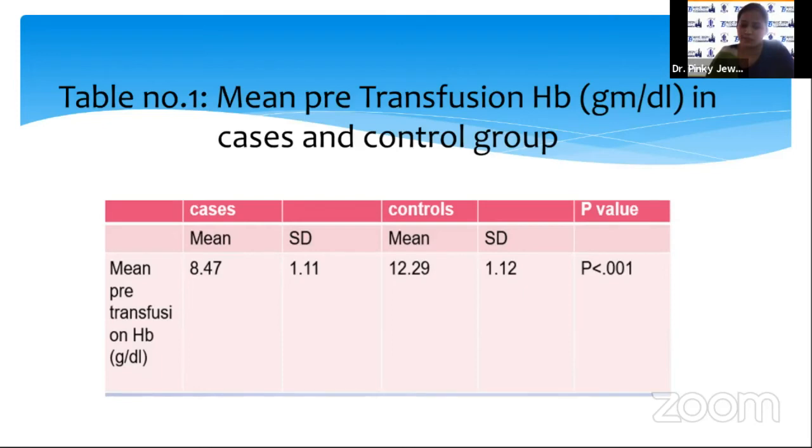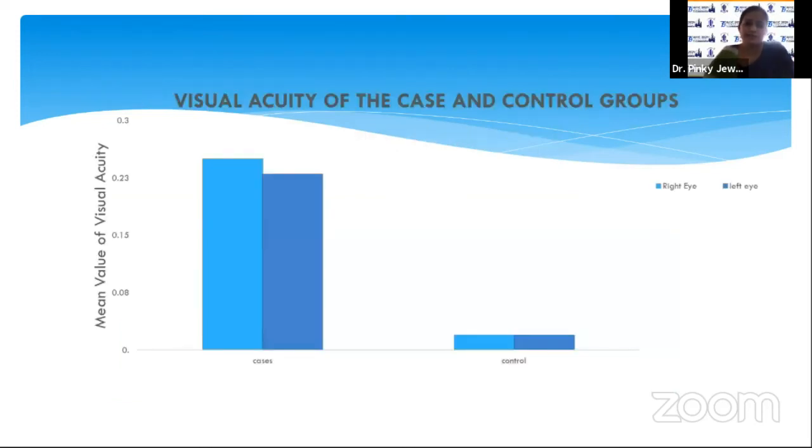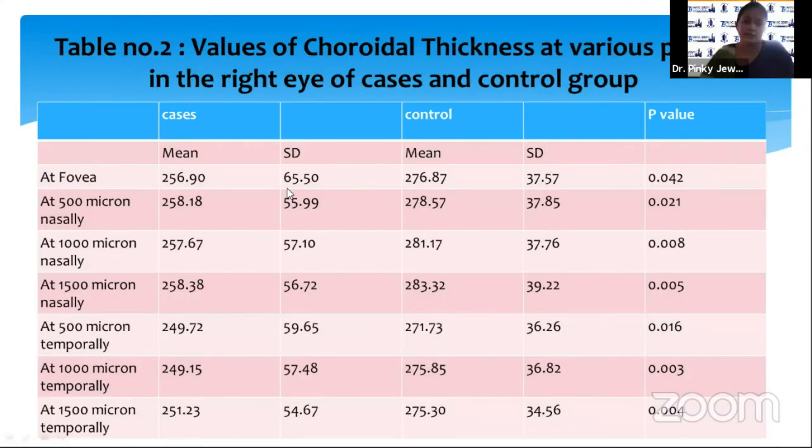This is the graph showing visual acuity of the cases and control groups. The visual acuity was 0.25 in the right eye and 0.23 in the left eye respectively in the cases group, and the visual acuity was 0.02 in both the right and left eye of the controls, and this was statistically significant. This is the table showing values of choroidal thickness at various points in the right eye of the cases and control groups. The choroid was found thinner at all 7 points in thalassemic patients than the controls, and the p-value at all points was less than 0.05, which was statistically significant.